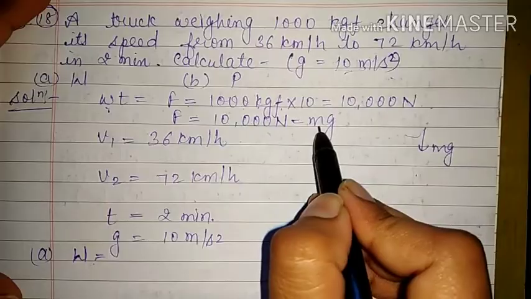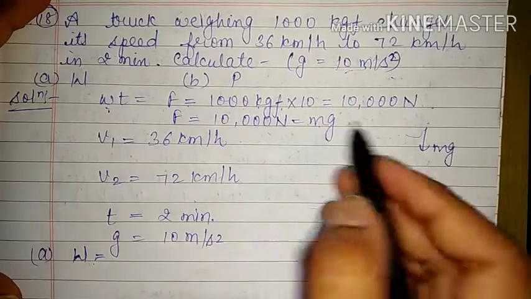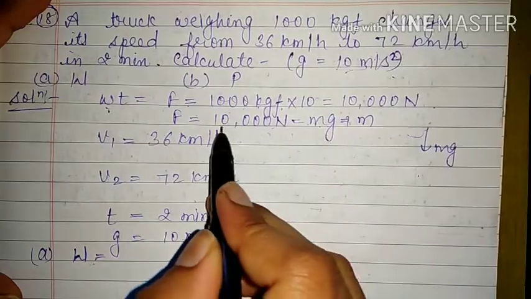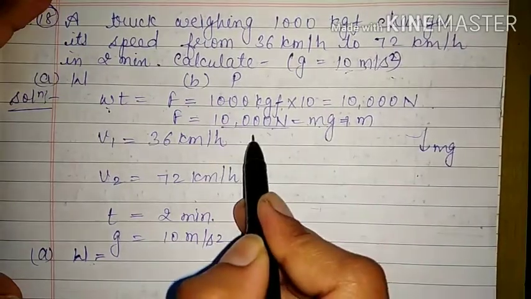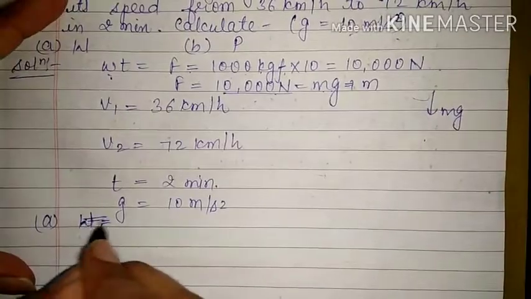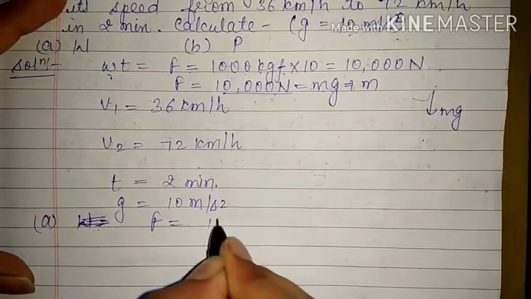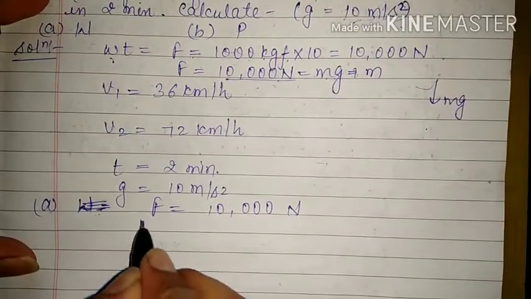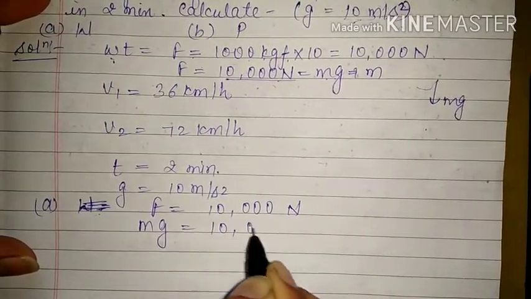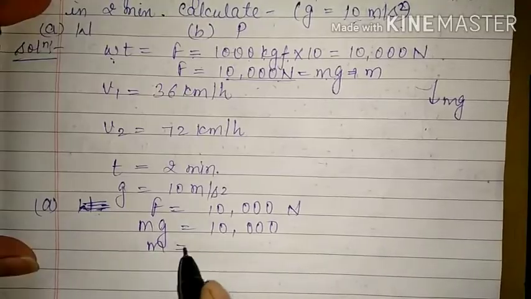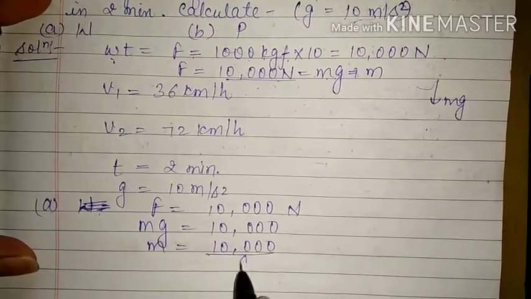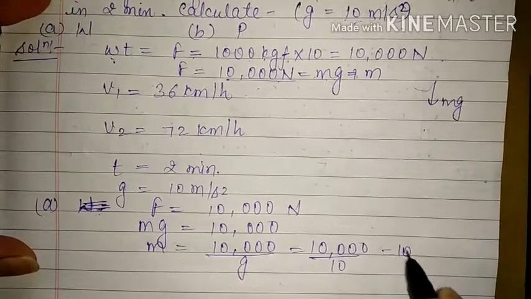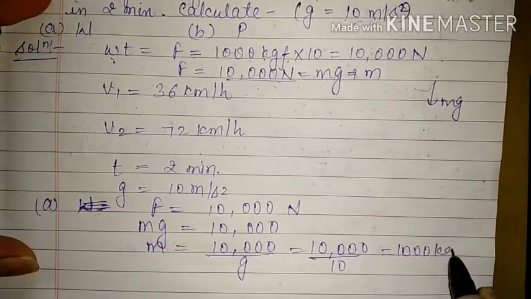From here now we can calculate the value of mass. If you divide this force by g, then we can calculate. Let me solve it here. Force is equal to 10,000 Newton, okay, and force is equal to mg is equal to 10,000. Therefore m is equal to 10,000 upon g. That means 10,000 upon g, which is 10. So again it is 1,000. And now it is kilogram.